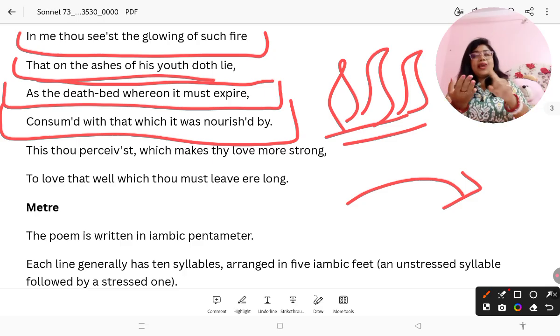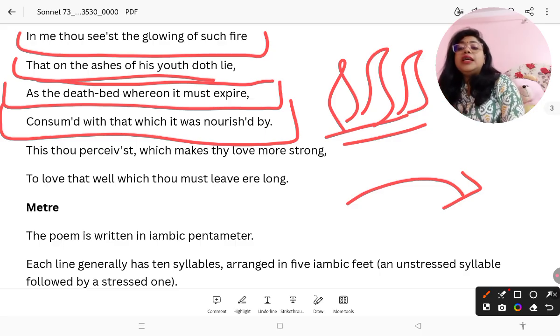So first one, again I'm repeating the same thing, the first stanza is the poet comparing himself with autumn season. Second stanza, where he compared himself with the twilight, and the third stanza is comparing with the dying fire. So he is now comparing himself with the dying fire. Okay, therefore he is saying to his beloved, or to his lover,